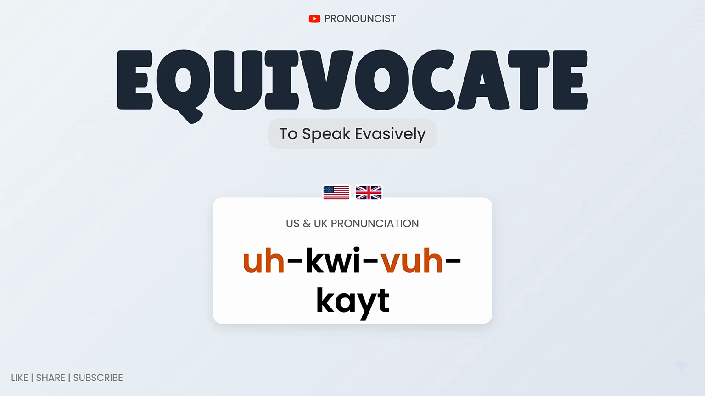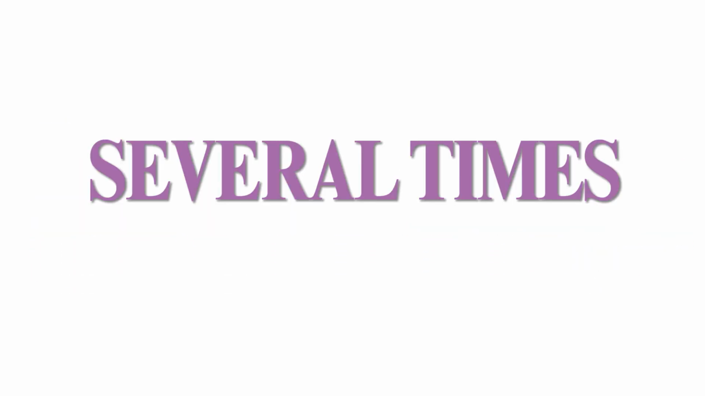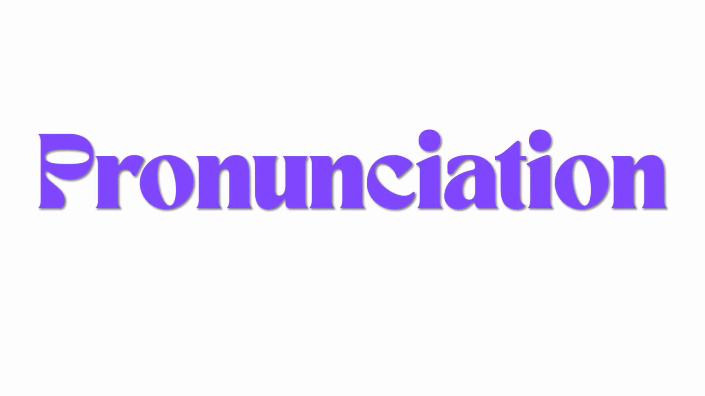Equivocate. Practice repeatedly and you'll soon be able to say this word perfectly. The best way to practice is to repeat the syllable multiple times. The meaning of the word is to speak evasively. Try repeating this word several times to improve your pronunciation.